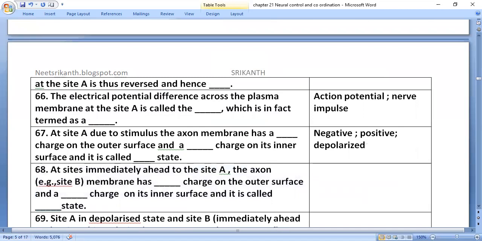At the site immediately ahead of site A, that means site B, the axon membrane has a positive charge on the outer surface and a negative charge on its inner surface, and it is called polarized.